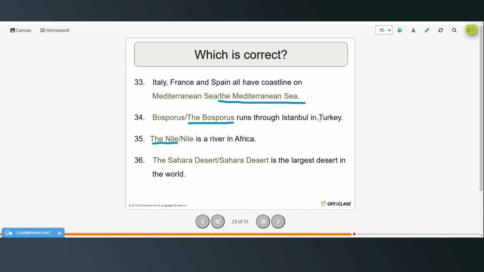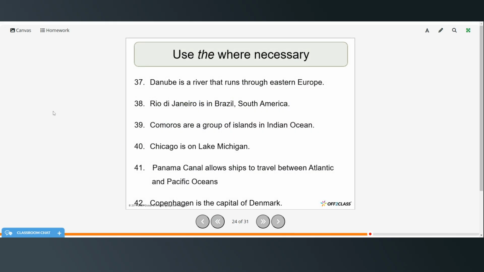The Nile is a river in Africa. And the Sahara Desert is the largest desert in the world. All right, now if the sentence needs the, you'll need to add it where it's needed. Otherwise, you can just leave it blank.